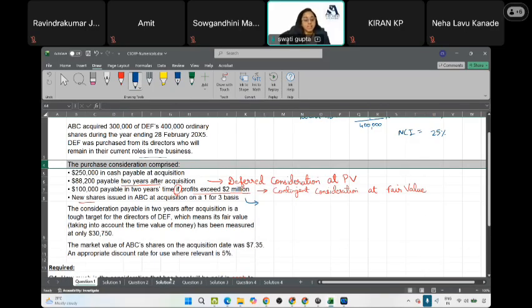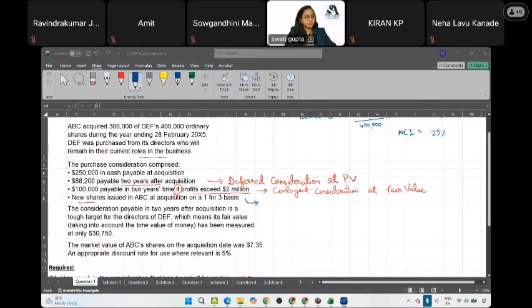How many shares has ABC promised to issue? One lakh shares.